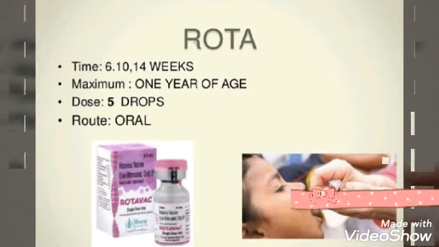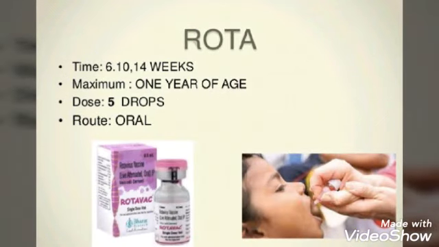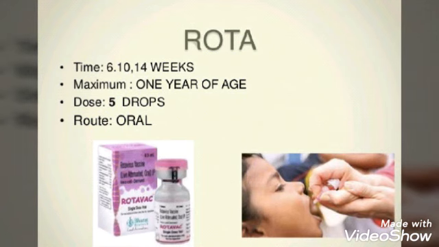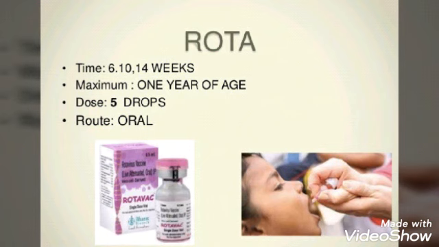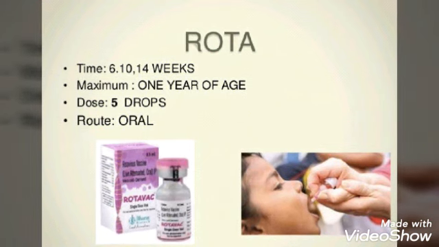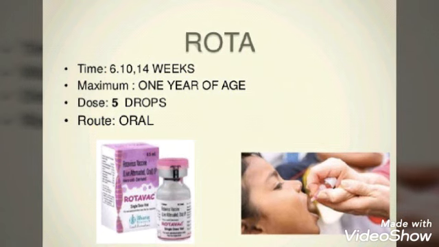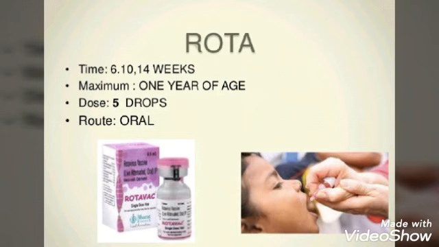Then rotavirus, here the word is written rota, mainly it is given against rotavirus. It is a rotavirus vaccine. This is given against diarrhea. The rotavirus is a virus that causes diarrhea in children, which is a life-threatening condition in children and causes death of the children. So it is mainly given at the age of 6, 10 and 14 weeks, maximum 1 year of age, and the dose is 5 drops.